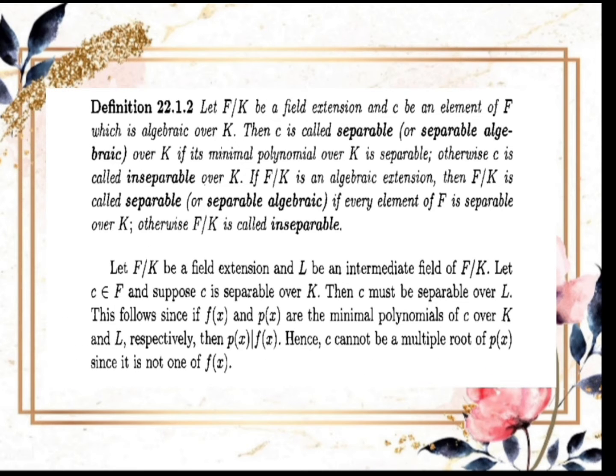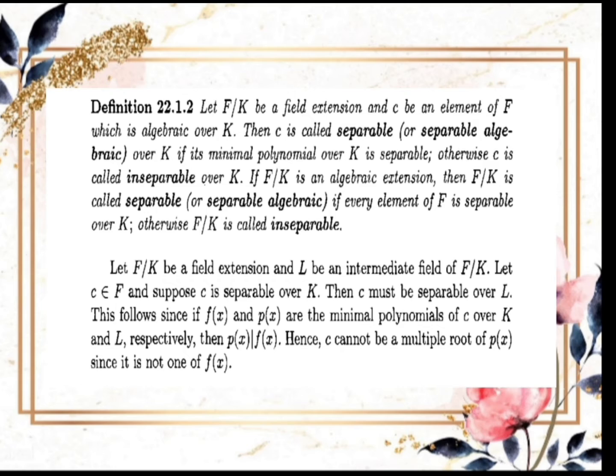In Definition 22.1.2, let F over K be a field extension and c be an element of F which is algebraic over K. Then c is called separable, or separable algebraic, over K if its minimal polynomial over K is separable.